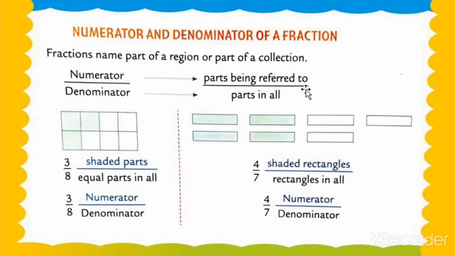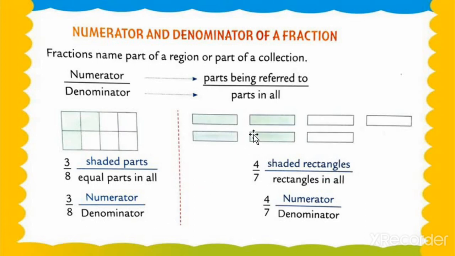The part we are referring to, the shaded part, is called the numerator, and the whole part, the full parts of any figure in our questions, parts in all, is called the denominator. Understood, my dear students? So 3 upon 8: shaded parts over equal parts in all. 3 is the shaded part and 8 is the equal parts in all. 3 is the numerator and 8 is the denominator.